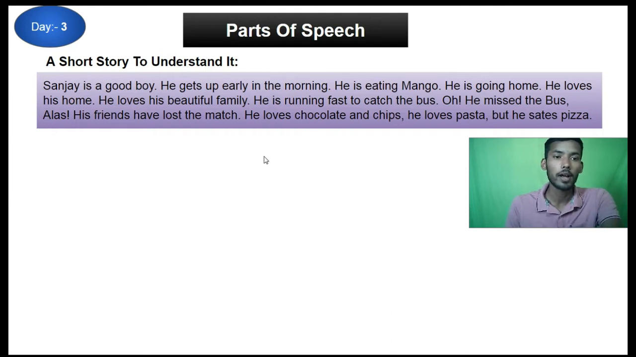So let's start. What is it saying? The first sentence is: Sanjay is a good boy. Definitely he gets up early in the morning. He is eating mango. He is going home. He loves his home. He loves his beautiful family. Here you can also use: he also loves his beautiful family. He is running fast to catch the bus. Oh, he missed out. Here it will be out. If you put out here, then it will be so beautiful. By the way, this is also correct. He missed the bus. Alas, his friends have lost the match.